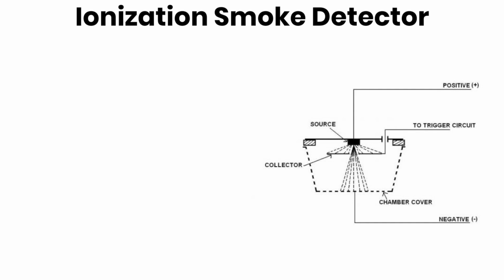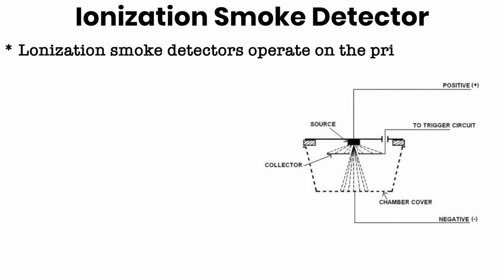So we will discuss the ionization type smoke detector. Ionization smoke detectors operate on the principle of ionization. Inside the detector there is a small chamber that contains two electrodes and a small amount of radioactive material. This radioactive material emits alpha particles.